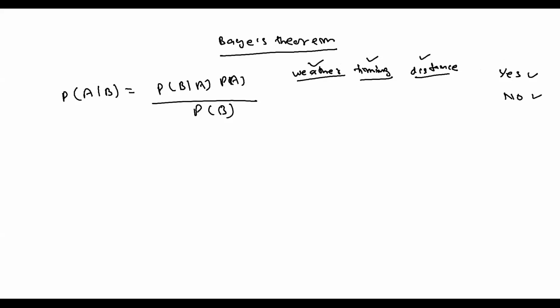So here maybe if weather condition is rainy, right, and timing is, say, 12 a.m., and distance is, let's suppose, 50 kilometers, right? So in this case, maybe distance can contribute to say yes or to say no. If distance is too huge, right?